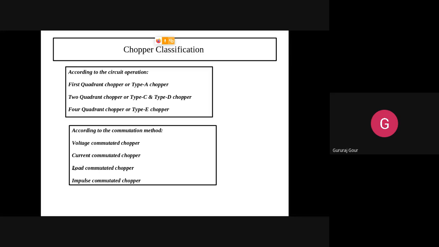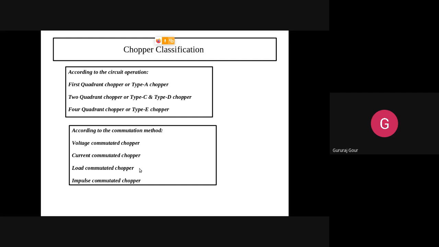This one is quite interesting. Load commutated means we are not actually depending on input voltage or current to turn off the SCR, but instead we depend on the load voltage or the current flowing through the load, which is going to decide the turning off of the thyristor or SCR used in the circuitry of this chopper.